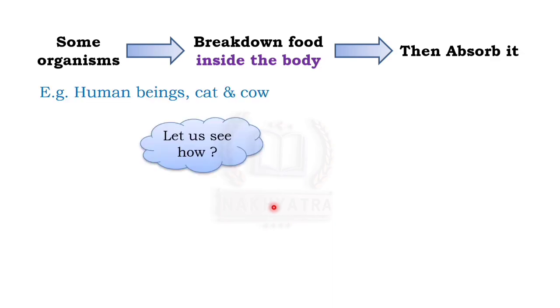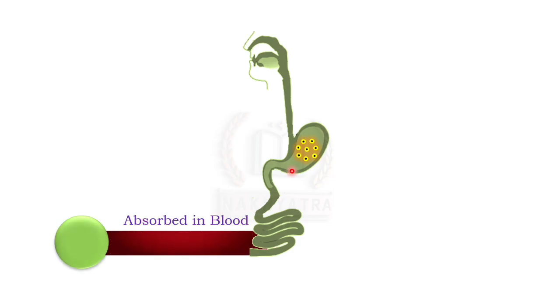For example, human beings, cat and cow. Okay, let us see how. Now see, the food we take in gets inside our body and is then broken down into simple substances, as you can see here. After that it gets absorbed into the blood. So basically, the food we consume gets broken down into small substances inside our body and then is absorbed into the blood.